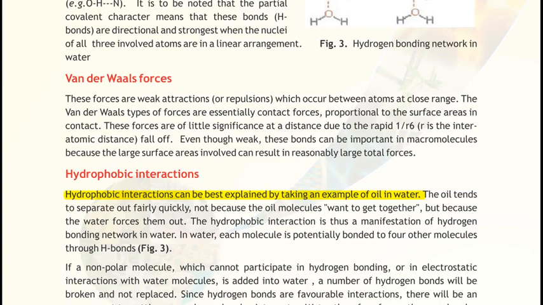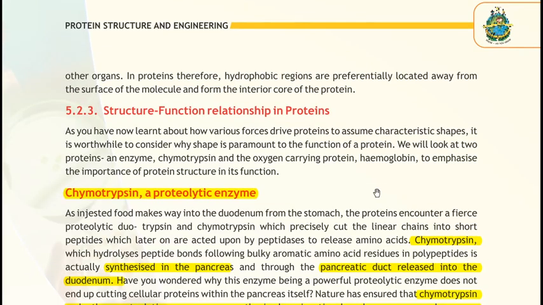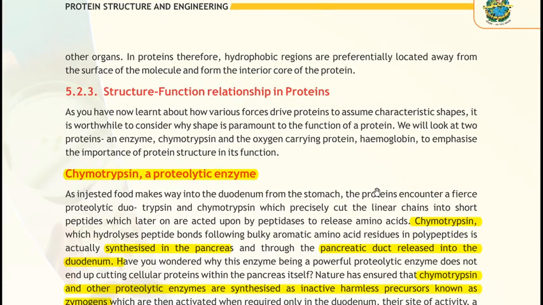Next is structure, function and relationship in the protein. It's the next topic. As you know, chymotrypsin is a proteolytic enzyme, meaning it is used for protein digestion. Chymotrypsin is synthesized by the pancreas. It's a pancreatic enzyme and is released by the pancreatic duct into the duodenum. But chymotrypsin is released in the form of zymogen. So what is the zymogen? Zymogens are the inactive form of an enzyme.